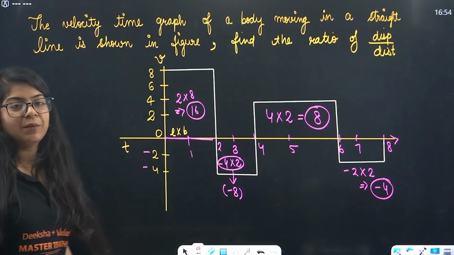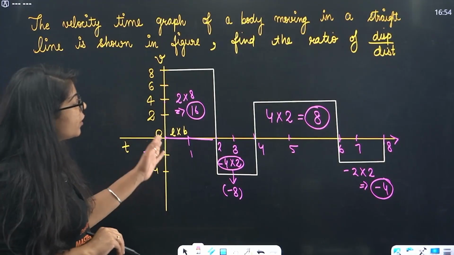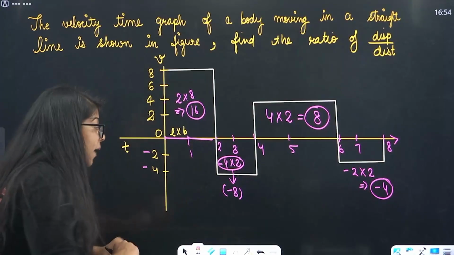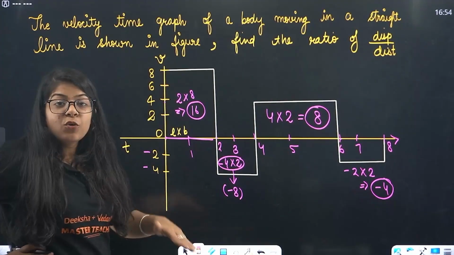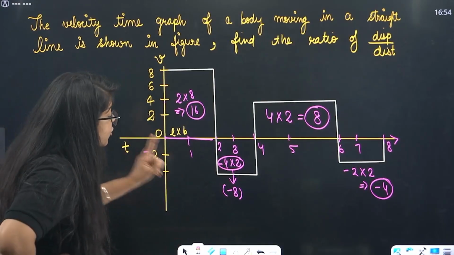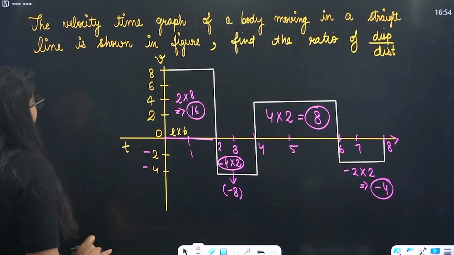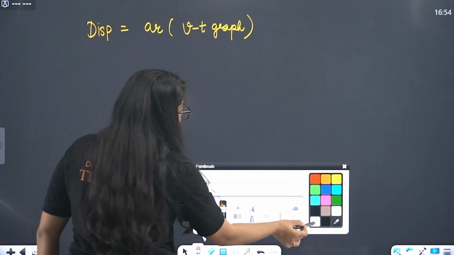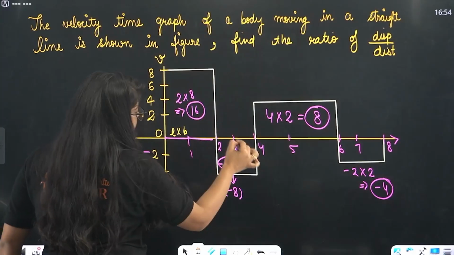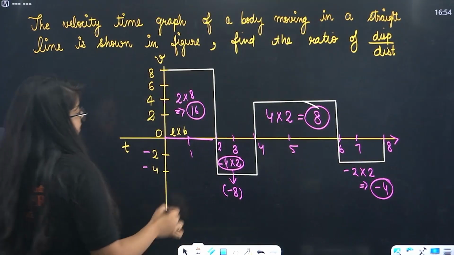Now, one very important thing here, beta, is for displacement. How will you do that? You will just add all these areas, area under the curve. But this is in negative, and we know displacement can be negative, velocity can be negative, right? So for displacement, we will take -8 and -4. Listen to me very carefully. Displacement is area: area of this section plus area of this section plus area of this section plus area of this section.